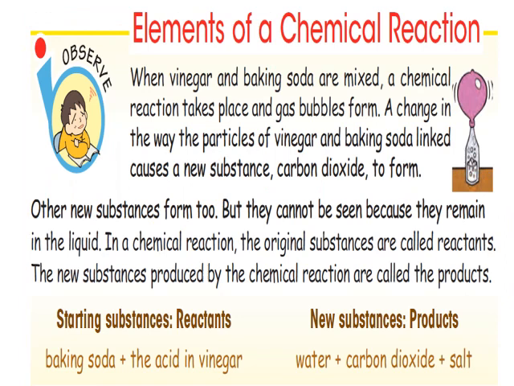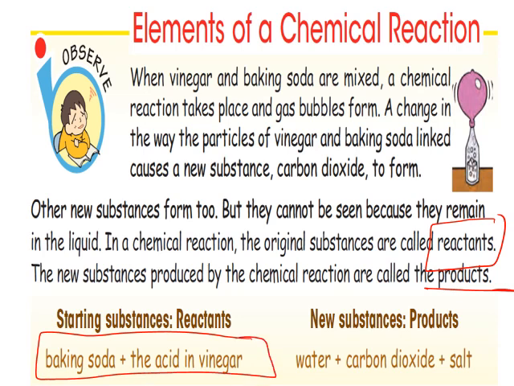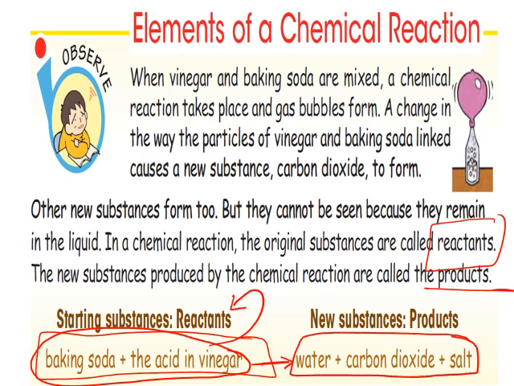Elements of a chemical reaction. A chemical reaction consists of original substances, called the reactants, and new substances that are newly formed, called the products. For example, we start with baking soda plus the acid in vinegar, and they give water plus carbon dioxide plus salt. So baking soda plus the acid are the reactants, while the water plus carbon dioxide plus salt are the products.